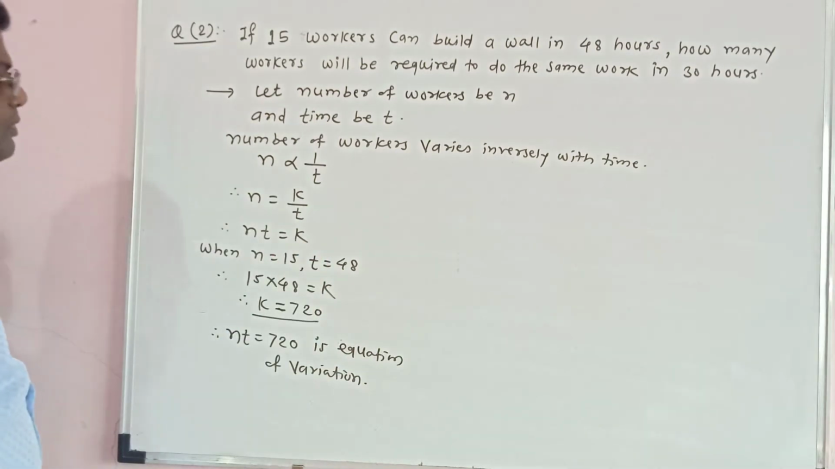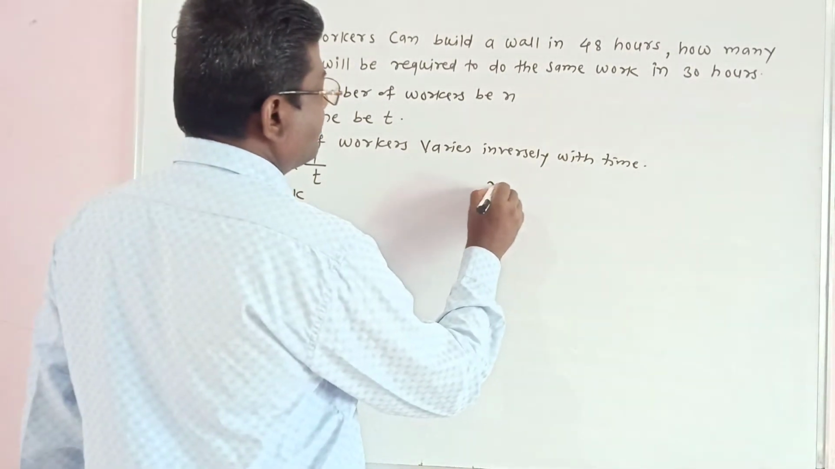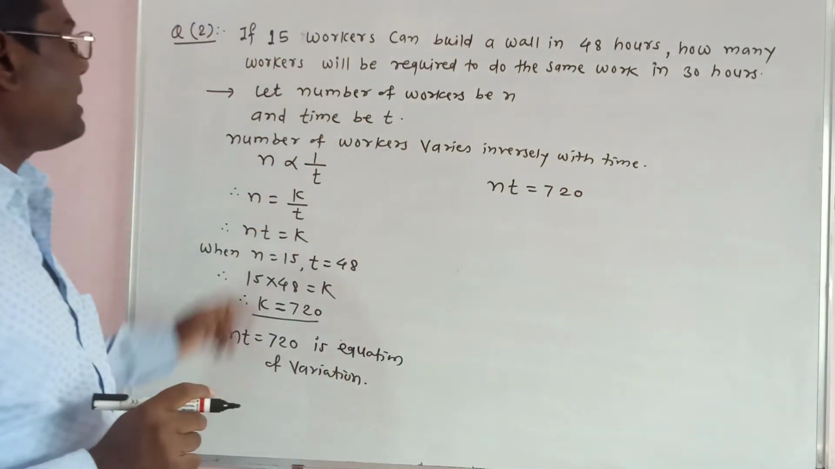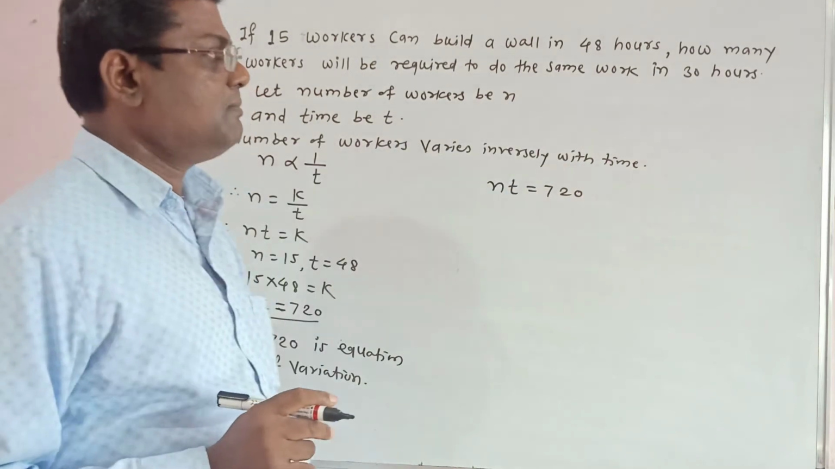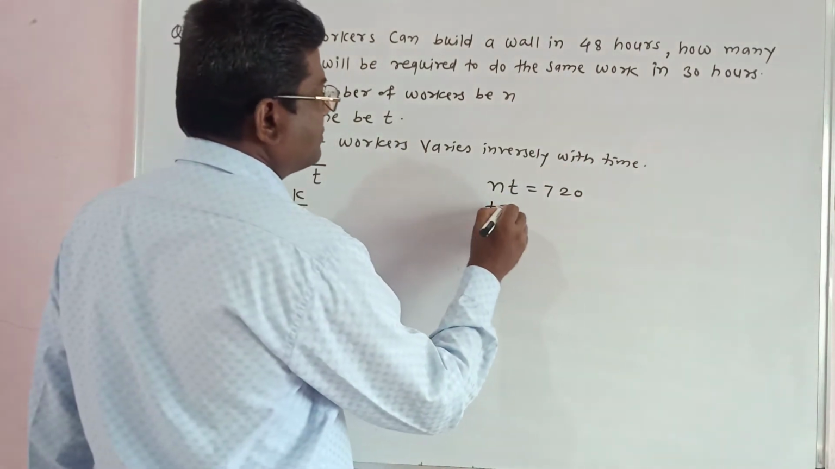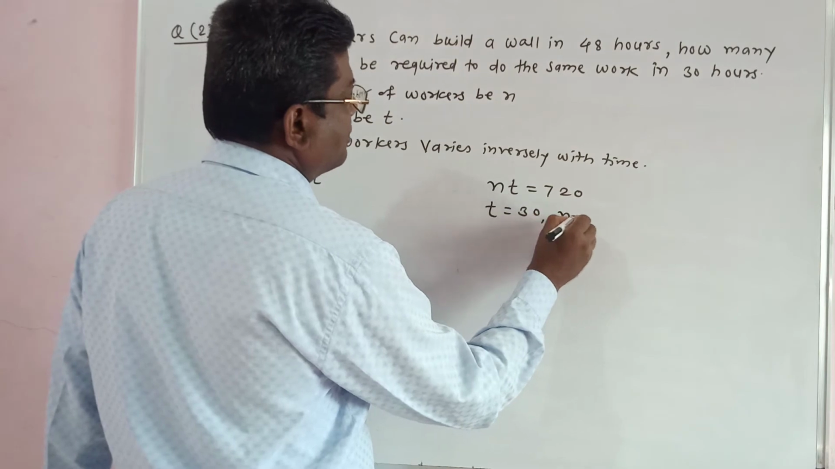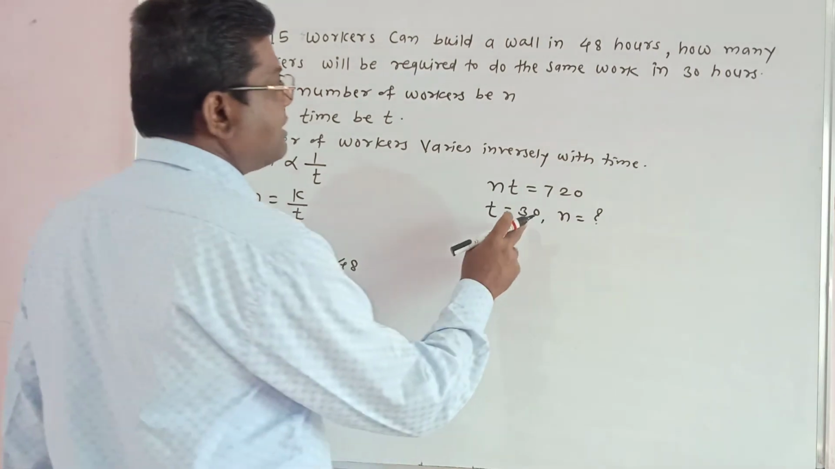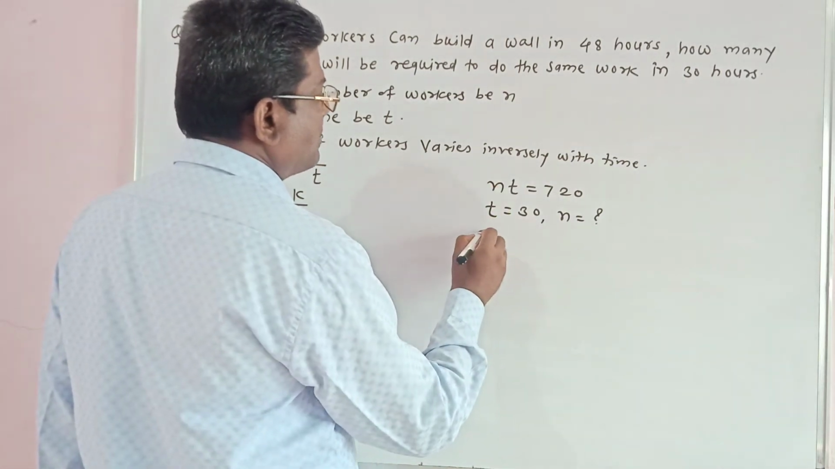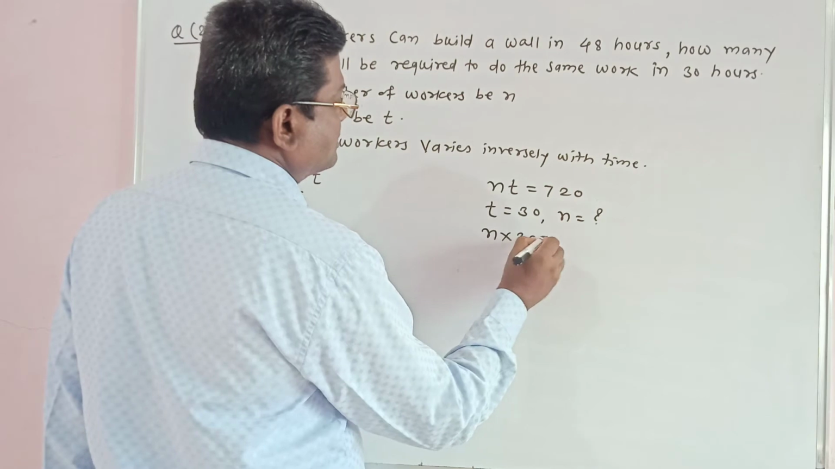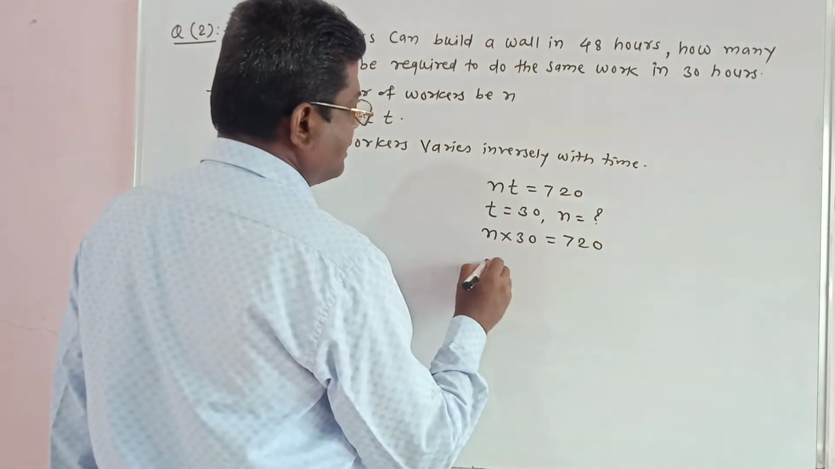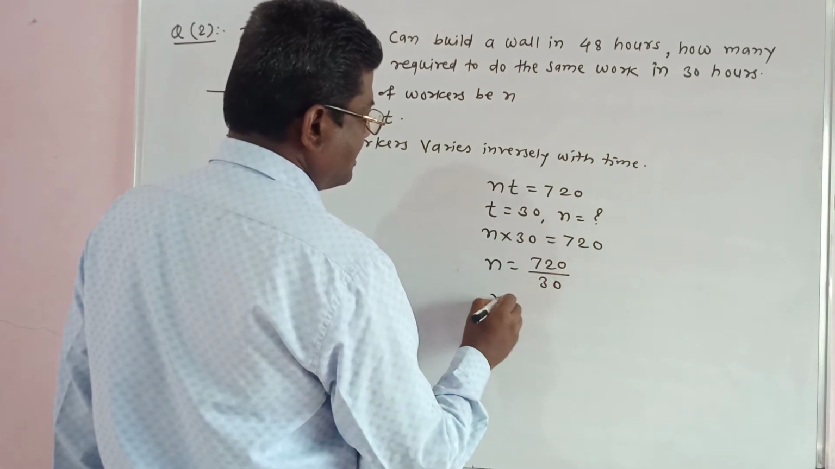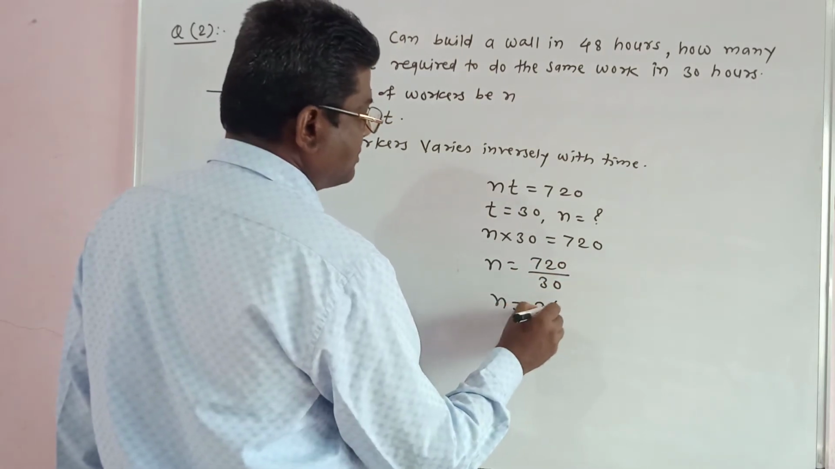This is the equation of variation. Now NT is equal to 720. We are given the time T is equal to 30 and we have to find the number of workers, that is N. So put the value of T, 30, in the above equation. So N into 30 is equal to 720. Therefore N is equal to 720 upon 30. Therefore N is equal to 24.